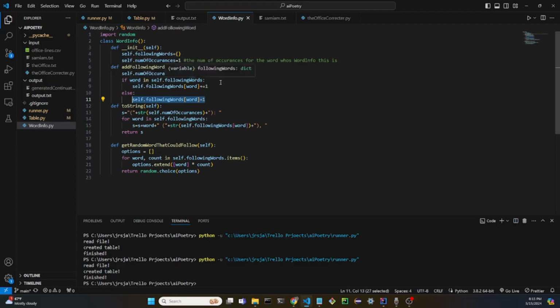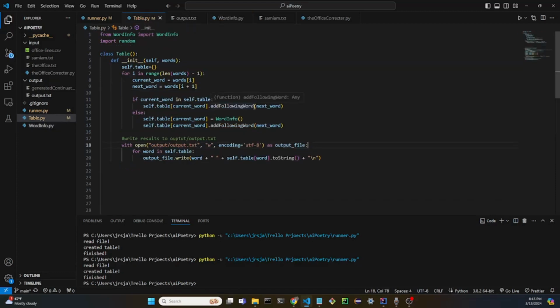If it has already been said and it's already in the list, you just increment the number of times that that word's been said. So that's kind of going back to the example of the Sam I Am poem. And here in the table class, you can see that I write this table to a file called output.txt.